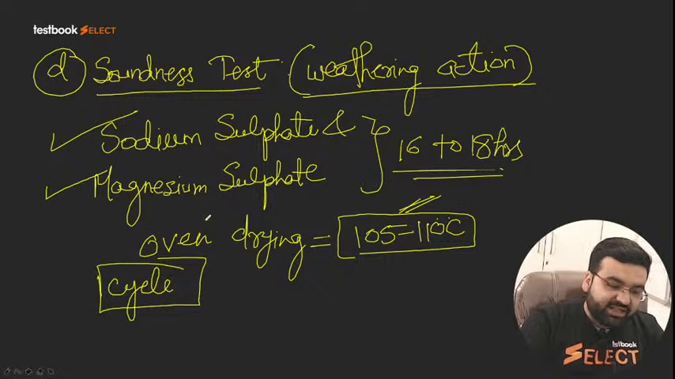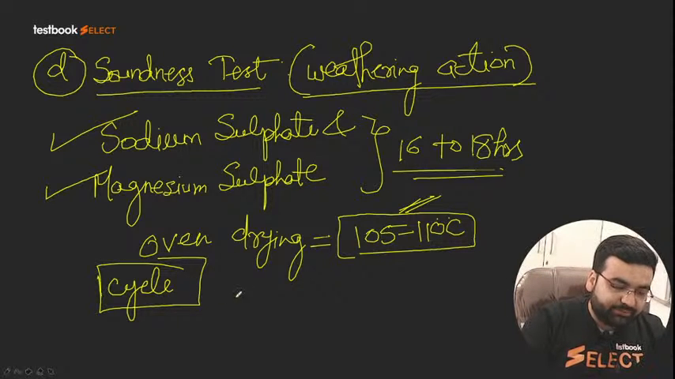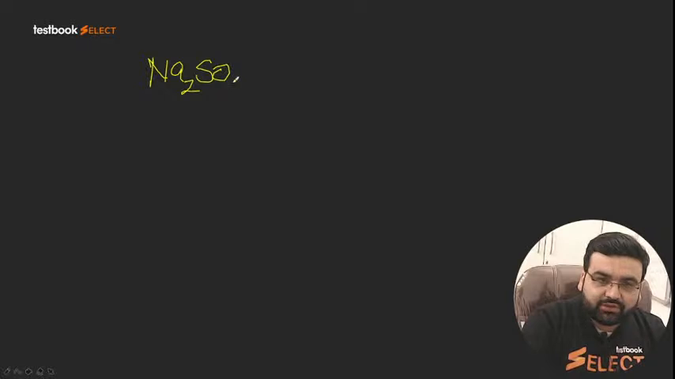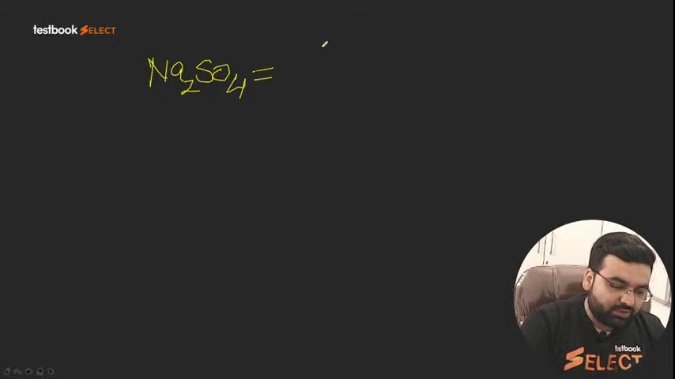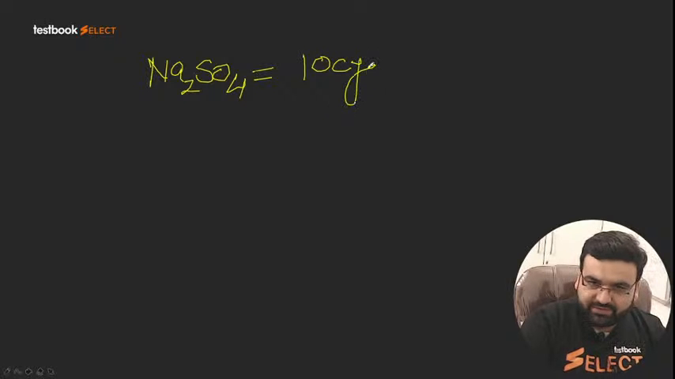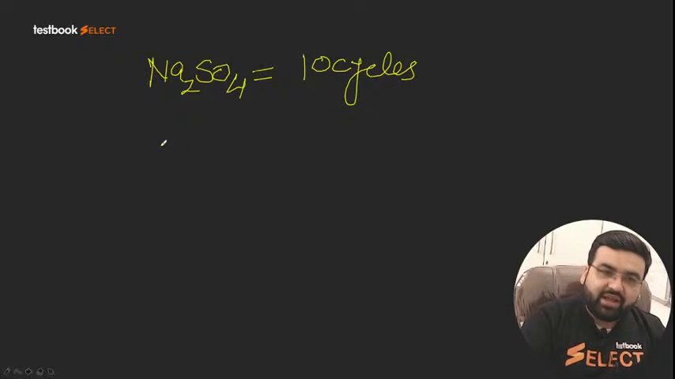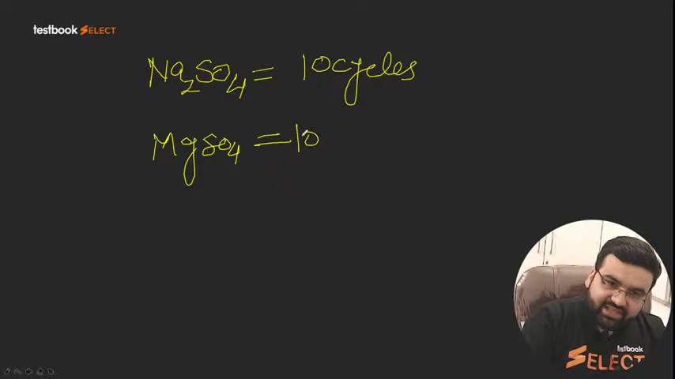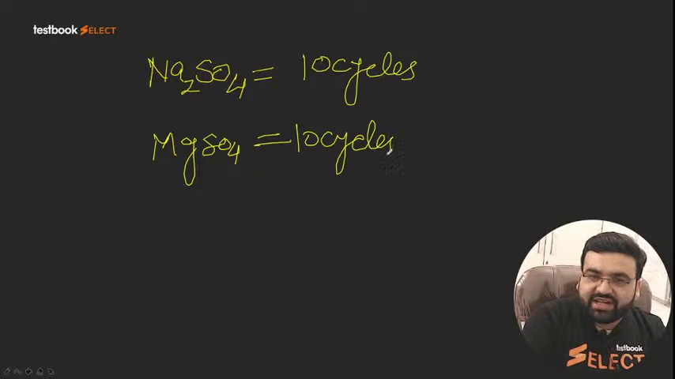Now, how many cycles do we perform? If we are using sodium sulfate, Na2SO4, the number of cycles is generally between 10 to 15, but generally 10 cycles for sodium sulfate. Just write 10 cycles for sodium sulfate. And for magnesium sulfate, the cycles are also taken as 10.